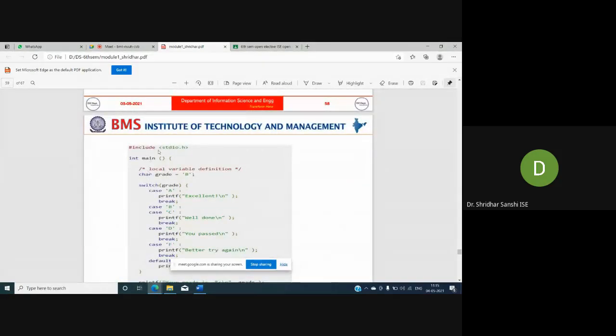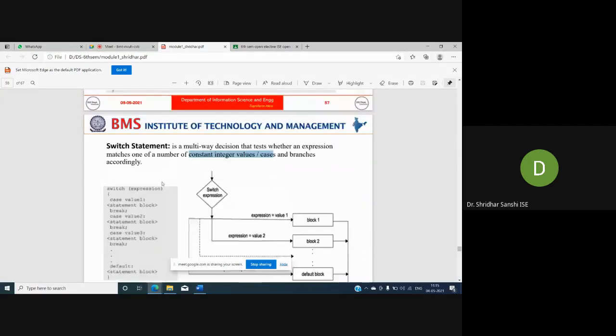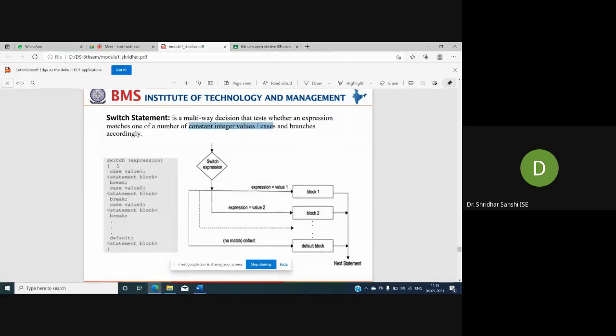Say this is one example, so you understand the syntax. You need to specify switch followed by the expression. This expression will result in one value which matches one of the cases. You can see case followed by some value.